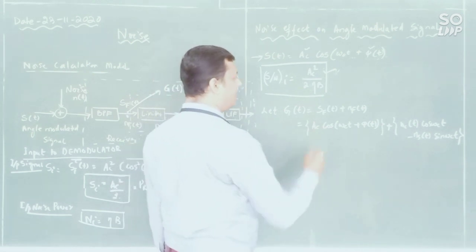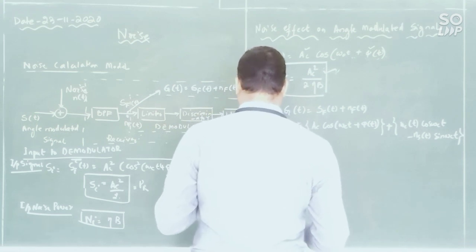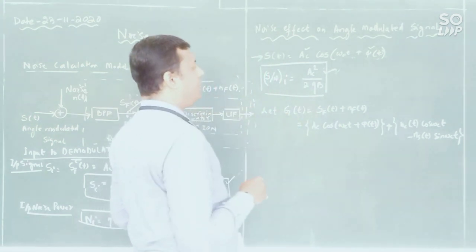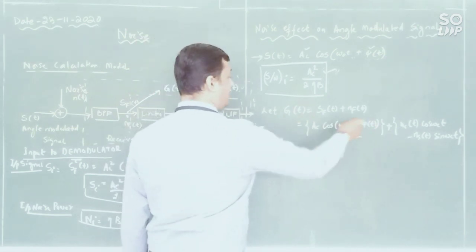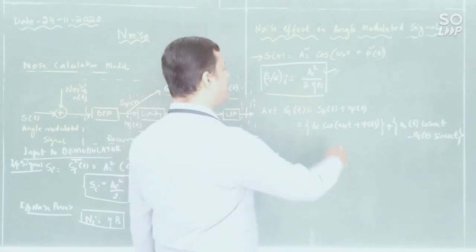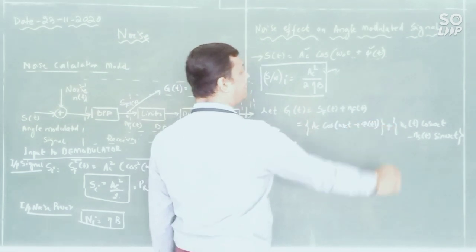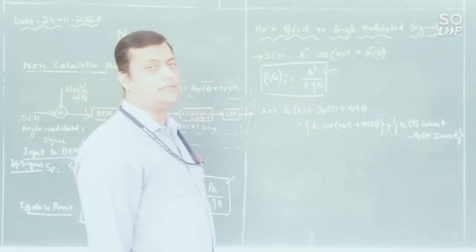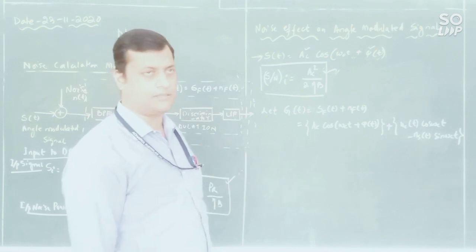Now the second thing you have to do is identify the effect of phi. Let us consider the phi effect is not there. Let us consider it is only the angle modulation. For noise analysis, you can suppress this phi of t, because this phi of t is very negligible. We need to extract the information first.